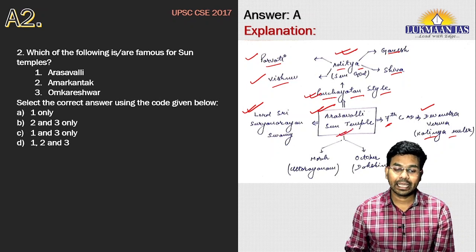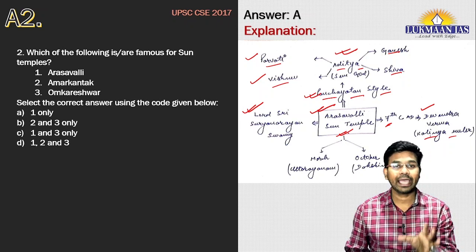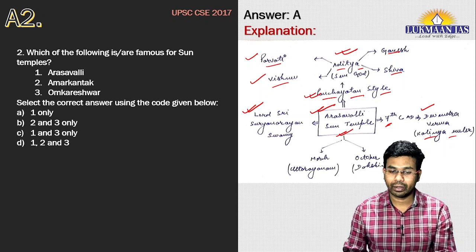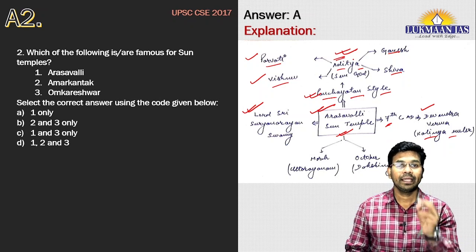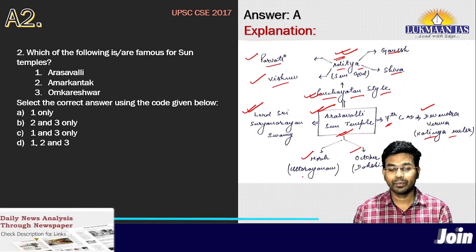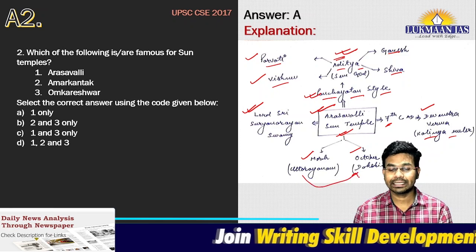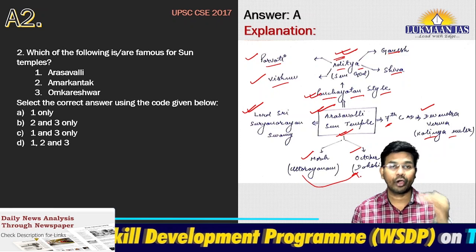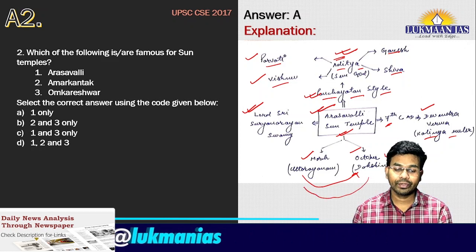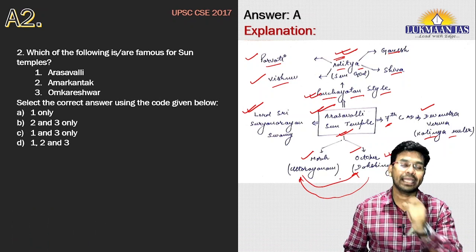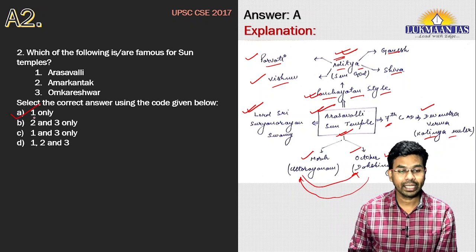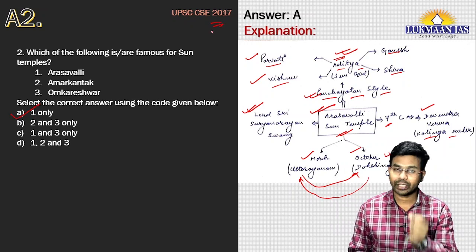In this Sun Temple, even if all the 5 gates are closed, even then the sun touches the feet of the Aditya god, at least twice a year. In the month of March, the sun is moving from Uttarayanam to Dakshinayanam, which means from north to south. Similarly in the month of October, it is moving from Dakshinayanam to Uttarayanam. So the correct answer for this question is option A, one only. This question was asked in the year 2017.